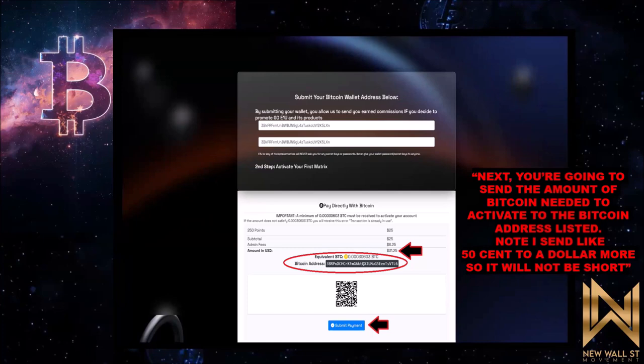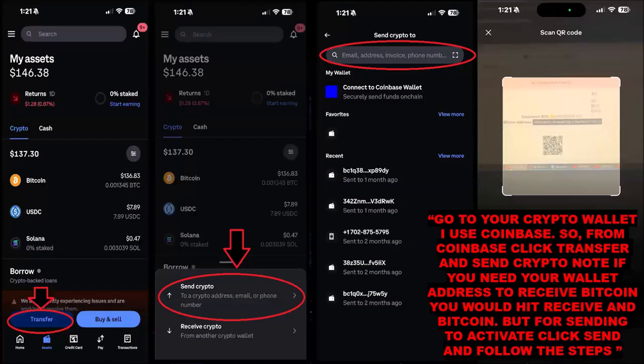Now, understand the amount to get started is $25 plus the $6.25 admin fee. I always like to send 50 cents to $1 extra just to make sure that I'm not short, because we don't want any delays in the sign-up process. Now, for Coinbase, I only promote Coinbase, but you can use any wallet of your choice, from Cash App to whatever wallet that you use.